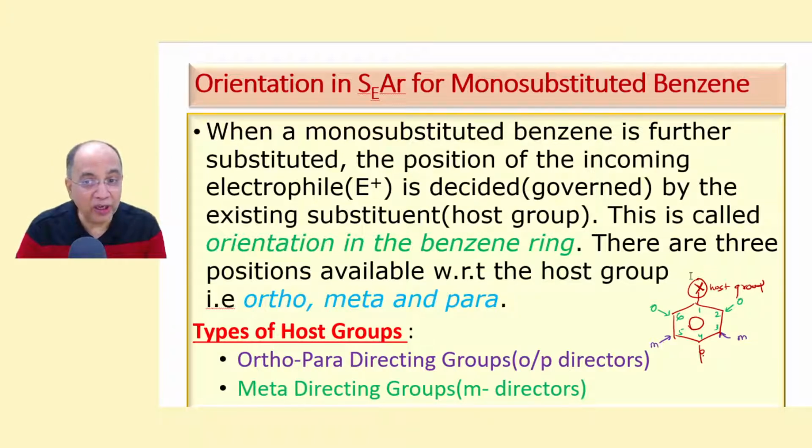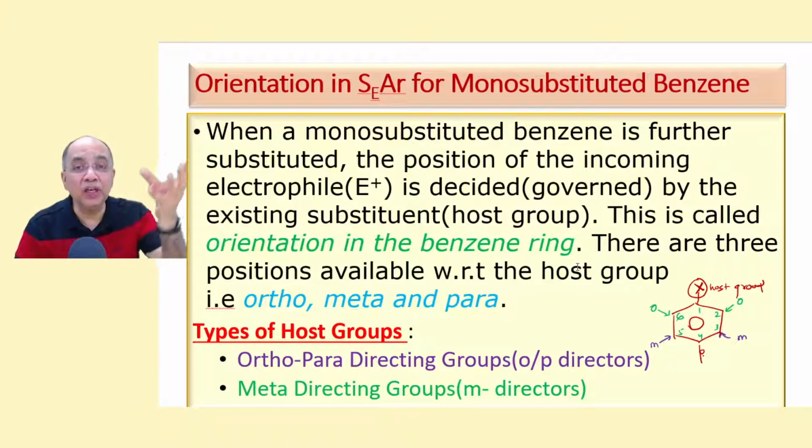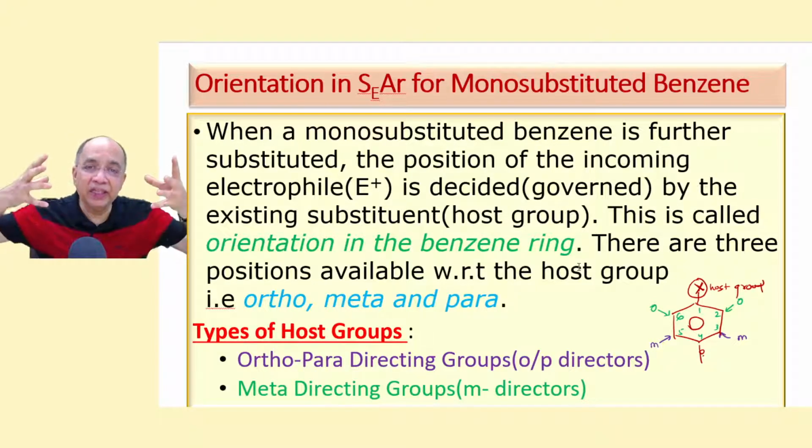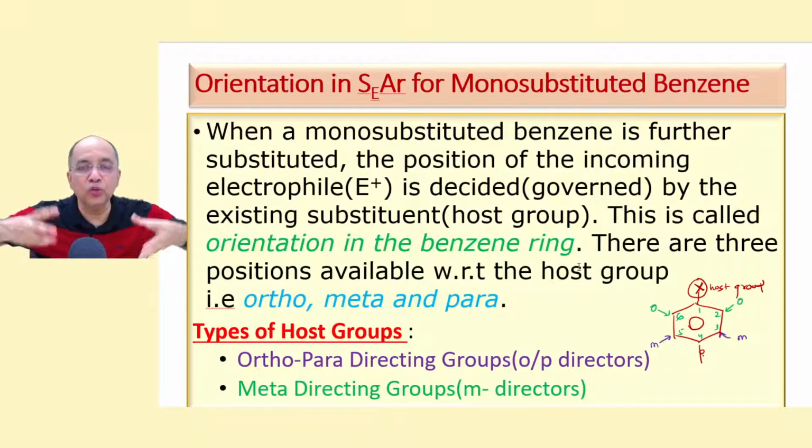So an already existing host group can direct the new incoming electrophile E plus either to ortho, para or meta. This is called the orientation in the benzene ring. How the new electrophile will be directed while an existing group, a host group, is present.